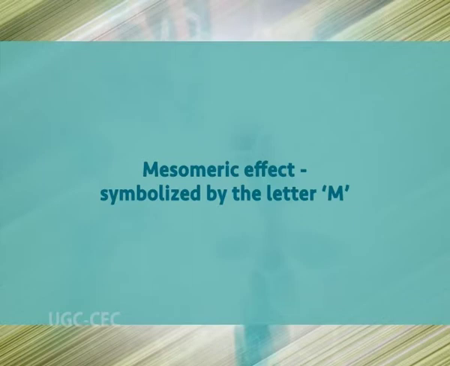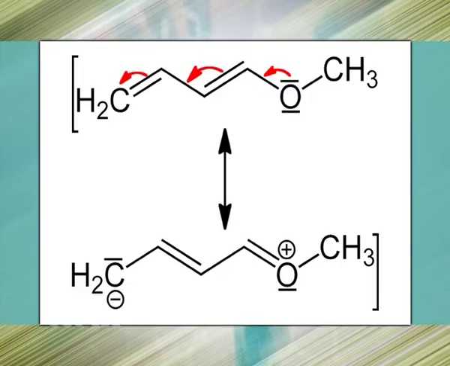The effect is used in a qualitative way and describes the electron withdrawing or releasing properties of substituents based on relevant resonance structures, and is symbolized by the letter M. The Mesomeric effect is a permanent effect and operates in compounds containing at least one double bond and another double bond or a lone pair separated by a single bond.